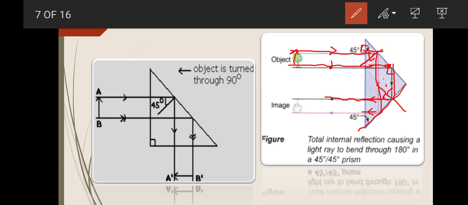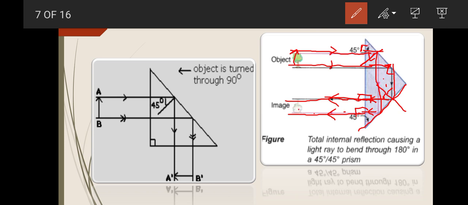So here is the case with both of these light rays. Again they are striking the surface at a 90-degree angle, so they will pass unbent. They are passing into the air now and following the same path. As they are striking at a 90-degree angle, they will reflect in the air through a 90-degree angle.